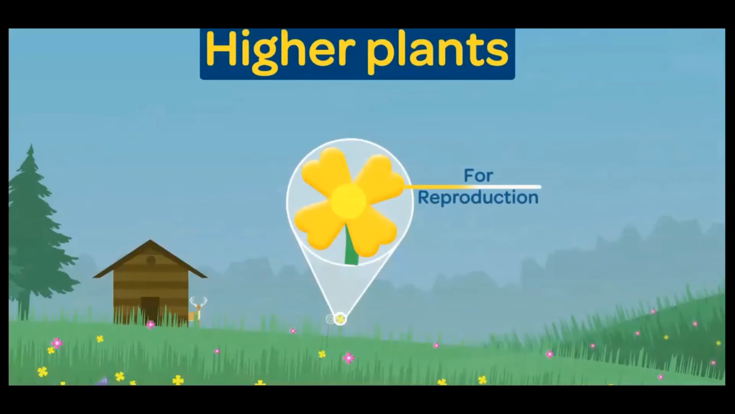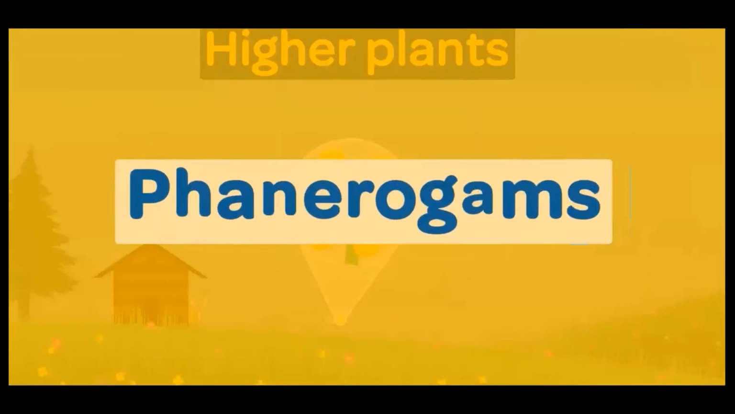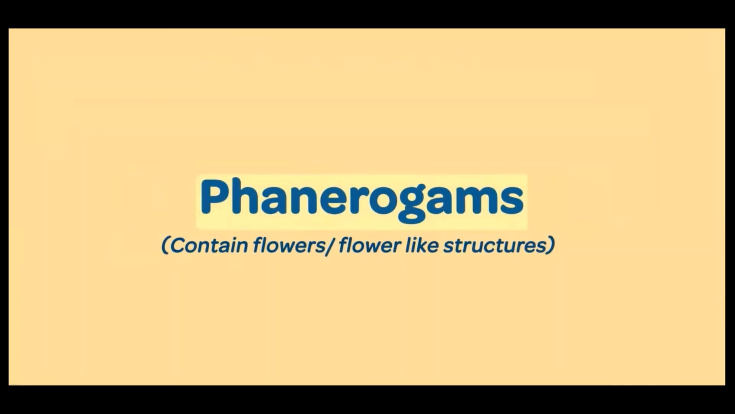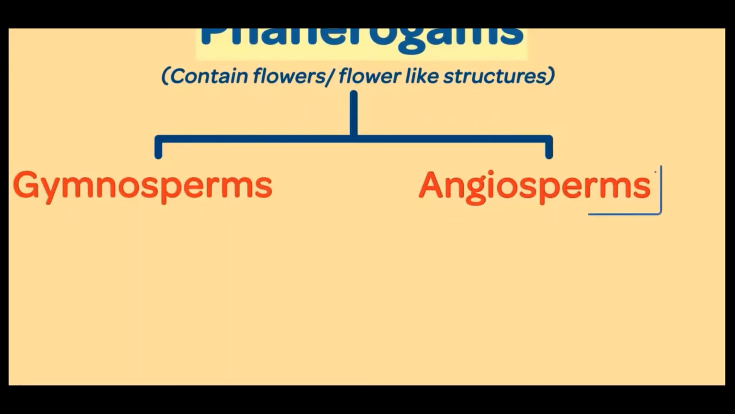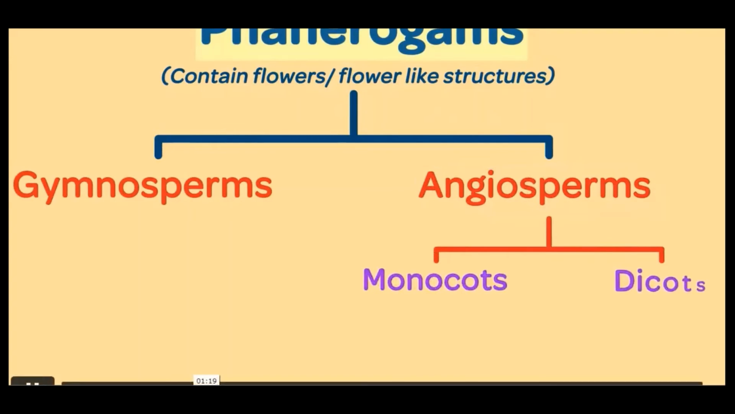The higher plants which carry out sexual reproduction are grouped in one family called the Phanerogams. In this video, let's have a look at this family. In contrast to cryptogams, which are non-flowering plants, the Phanerogams contain flowers or at least flower-like structures that are meant for sexual reproduction. Phanerogams are further divided into two major subtypes, Gymnosperms and Angiosperms. And the Angiosperms are further divided into two classes, monocots and dicots.